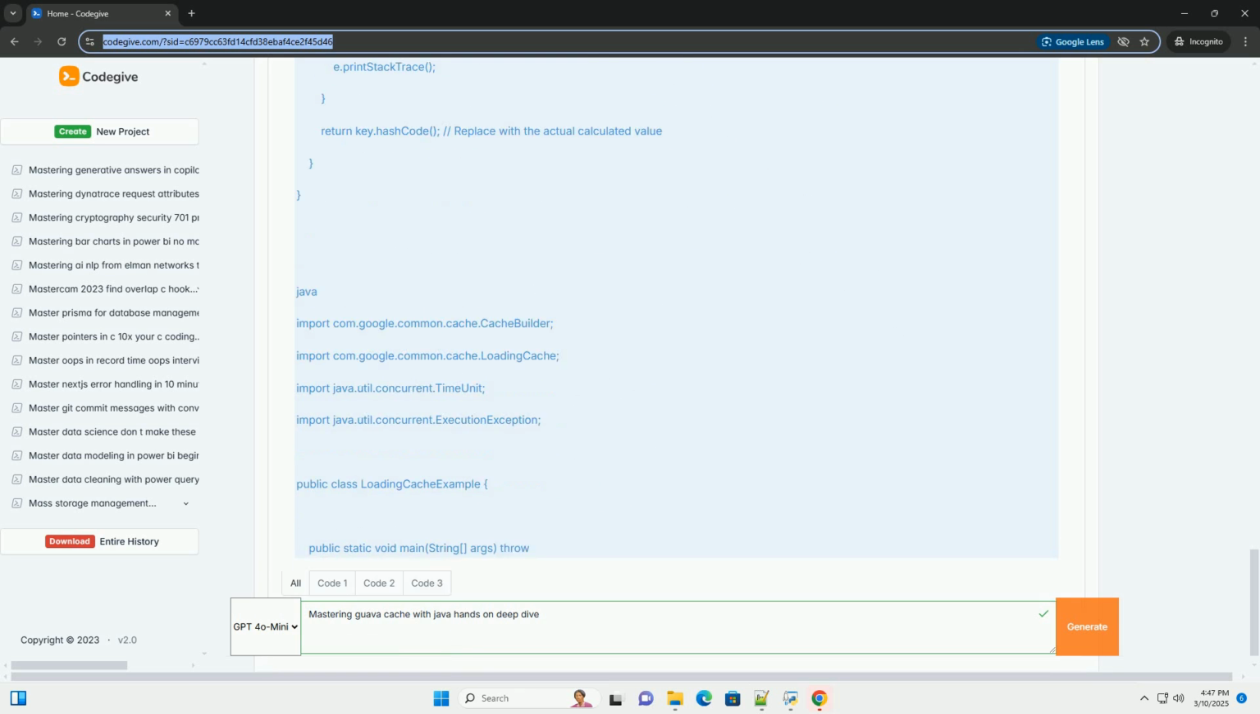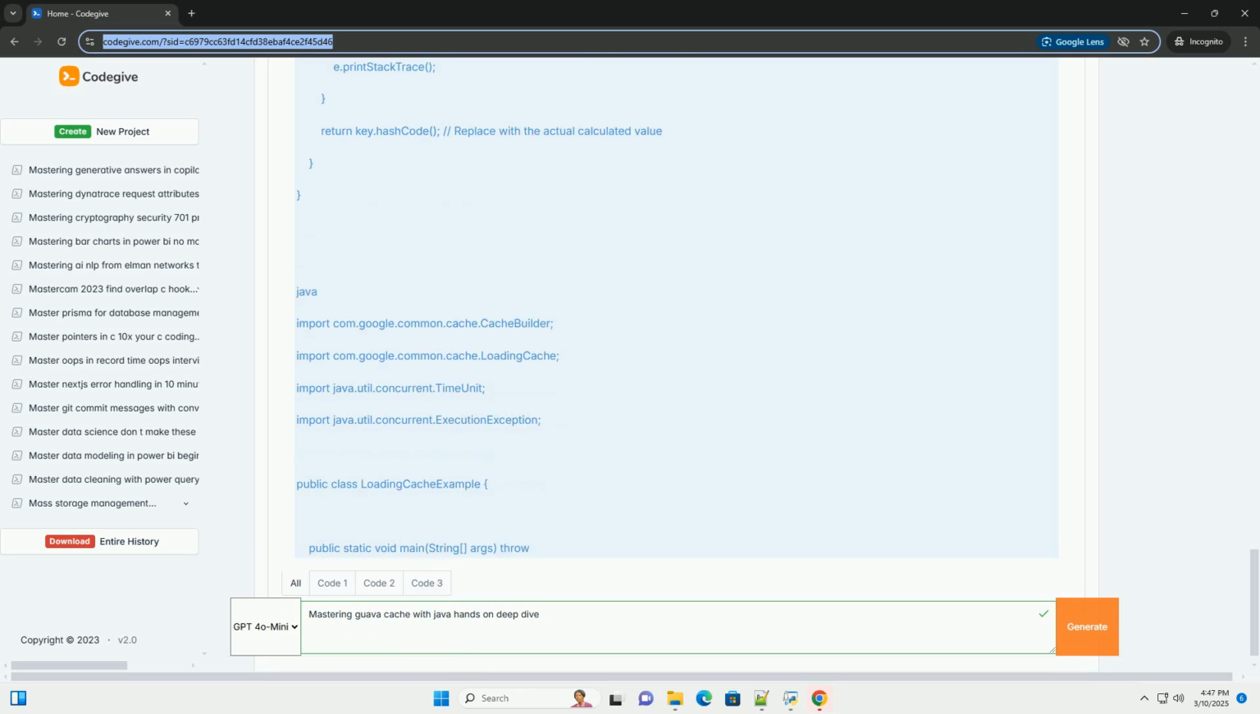Refresh after write specifies that entries should be refreshed after a certain duration. The refresh operation is performed asynchronously. This is useful when you want to prevent staleness but don't want to block the caller while the refresh is in progress.